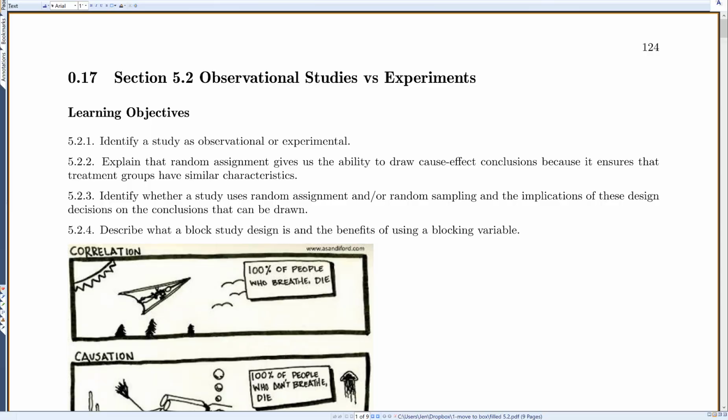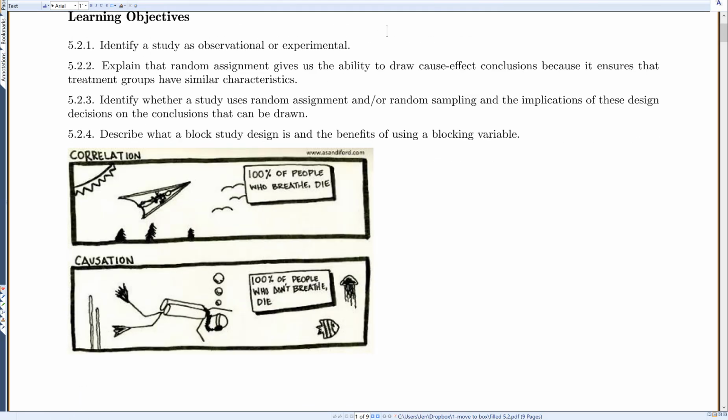This is section 5.2 where we talk about observational studies versus experiments. I don't usually go over these comics, but this is one of my favorites. Okay, A labeled it correlation. In our class, we're calling it association.